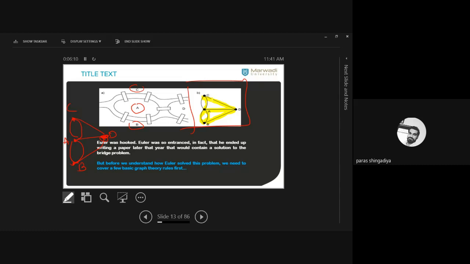What is the Euler condition? Can we create such a closed walk which covers every edge exactly one time? अगर वो possible है ग्राफ में तो इसका solution है. If it is not possible, then there is no solution. So that is the connection between graph theory and the real life problem, where you have to define a route, find one closed walk in which you have to use all the connections once. If it satisfies the Eulerian condition, then it will be possible. If it does not, then it is not possible.